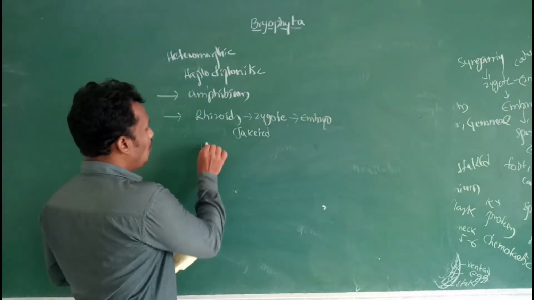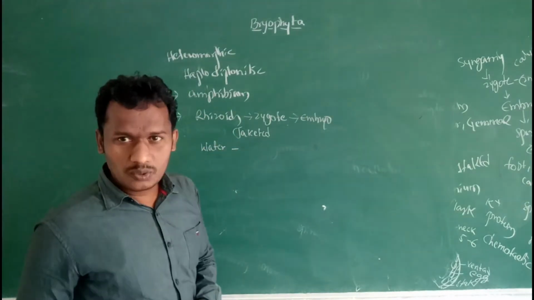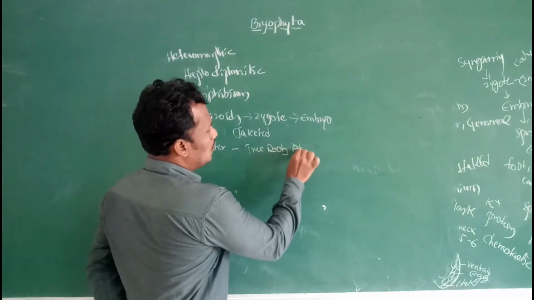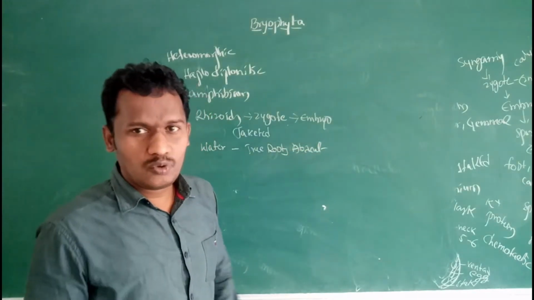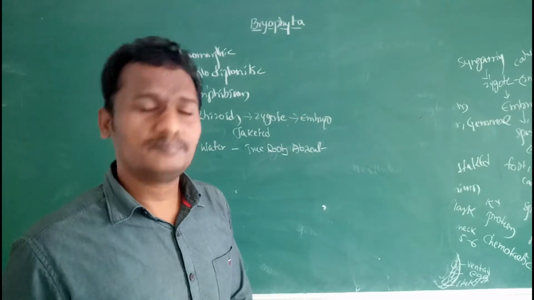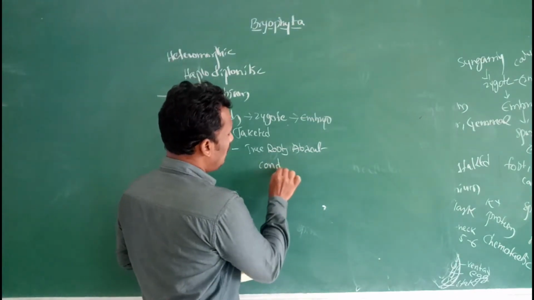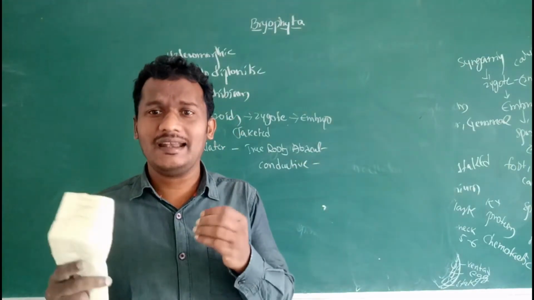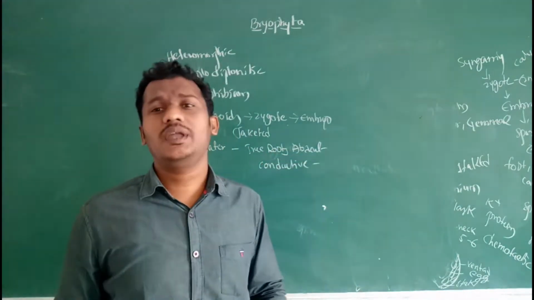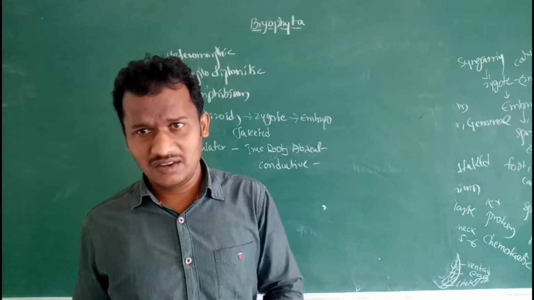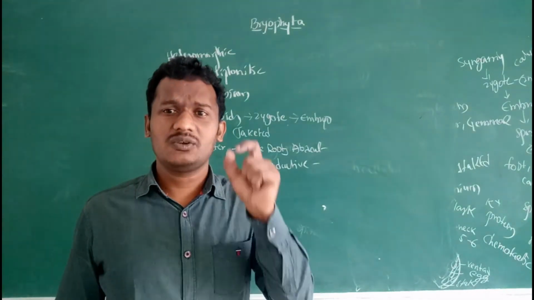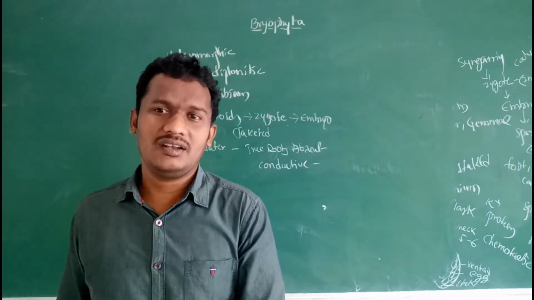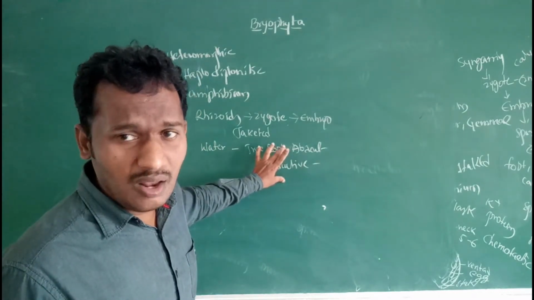Then adaptations to water habitats. Here also true roots are absent. Instead of true roots, rhizoids are present. Conductive tissues are absent, that means vascular tissues, xylem and phloem, are absent. Why? Because these are mostly growing in moist conditions, maybe aquatic conditions. The body organization is also very simple, so there are no clear-cut mechanical tissues and conductive tissues.